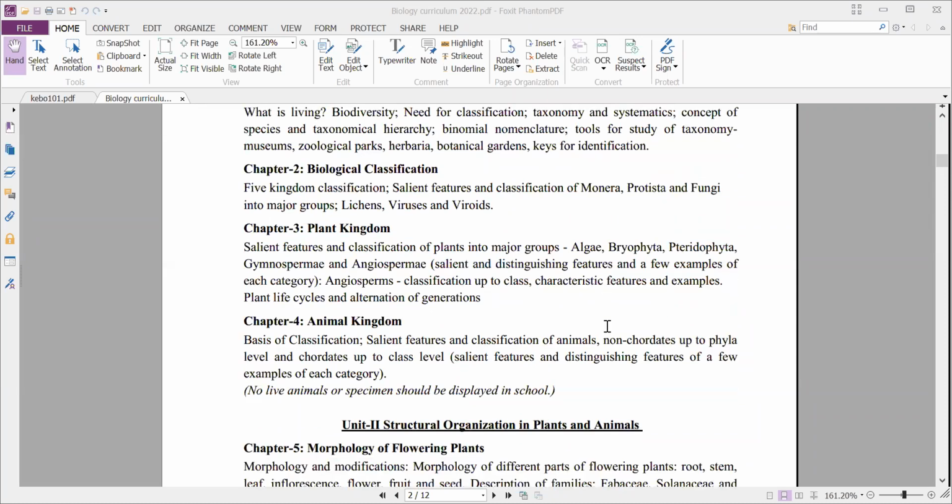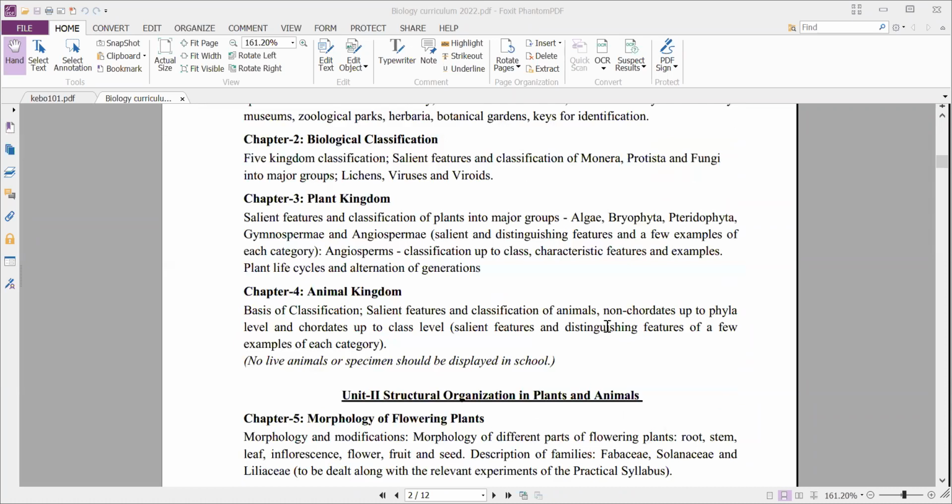And next, chapter 2, that is biological classification. Okay, this one you might already know something about from your 9th class while studying classification and diversity in living organisms. Biological classification, 5 kingdom classification. Before this 5 kingdom classification, what are the other types of kingdom classifications?